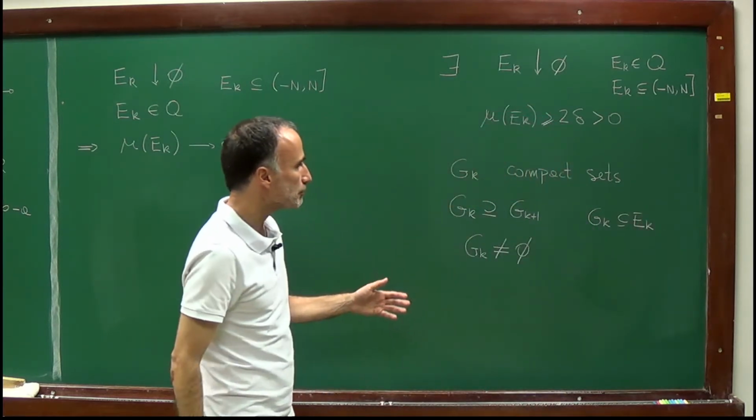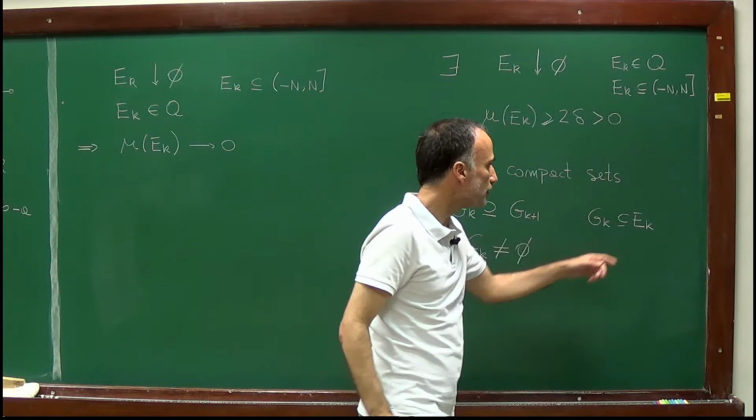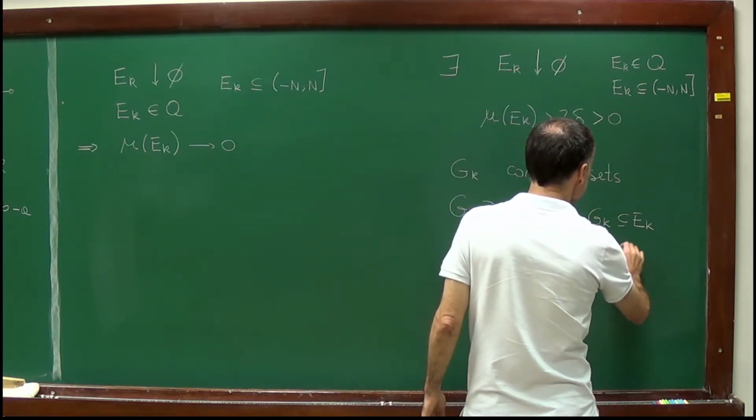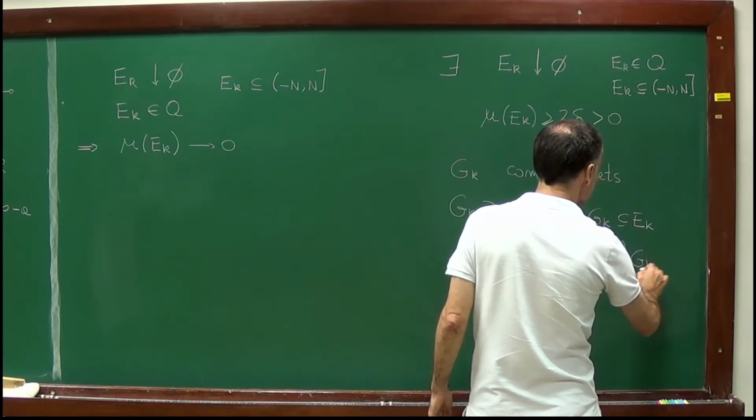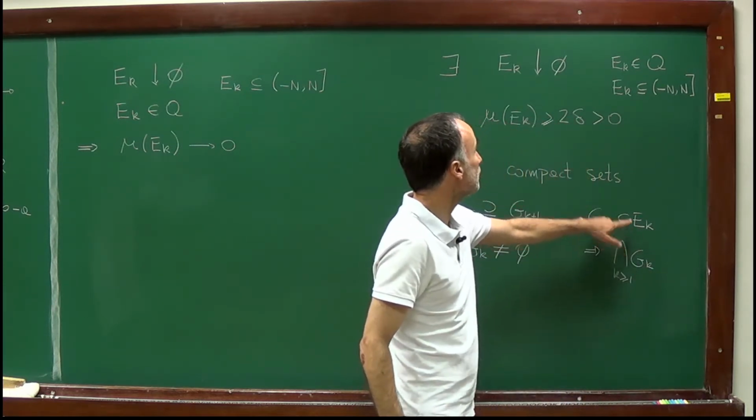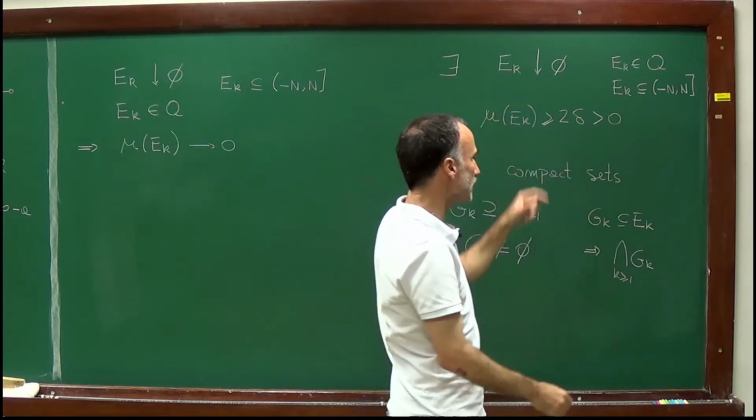And I claim that this is a contradiction because if g_k is contained in e_k, this implies that the intersection of g_k is contained in the intersection of e_k, but the intersection of e_k is empty.